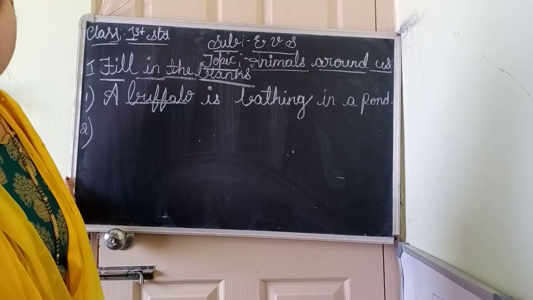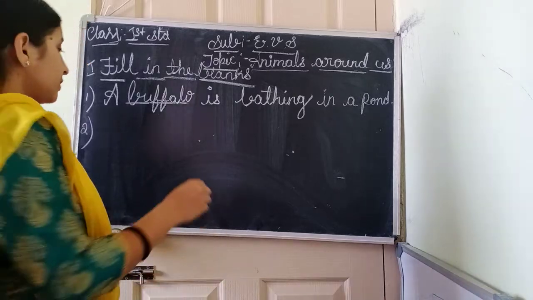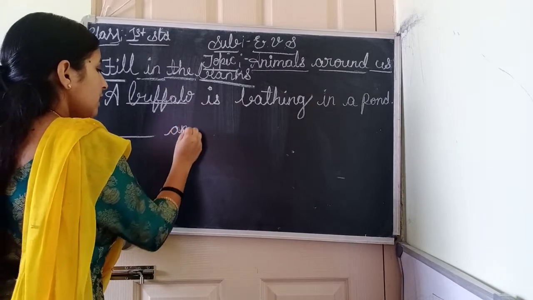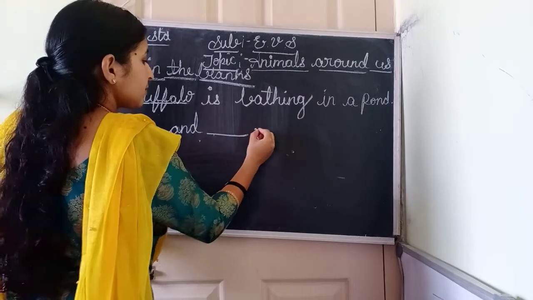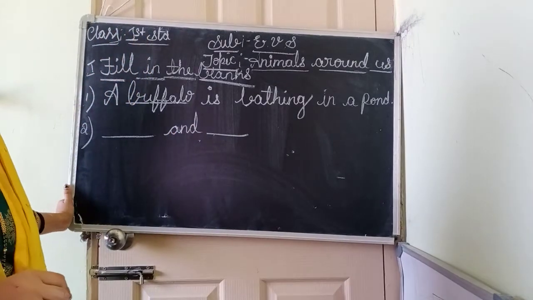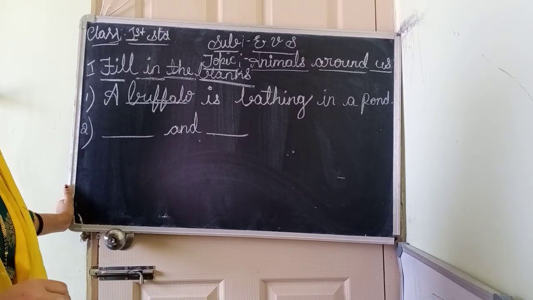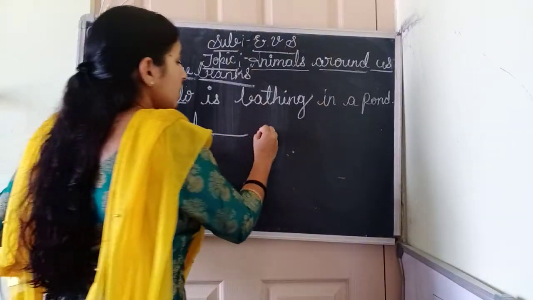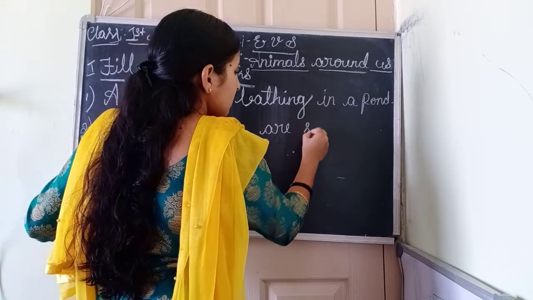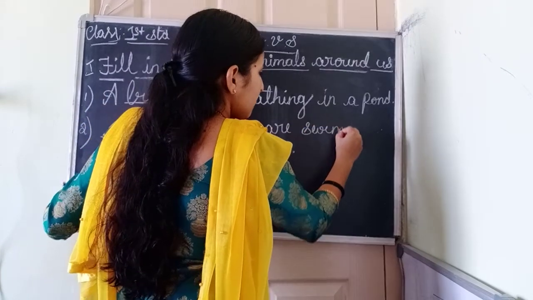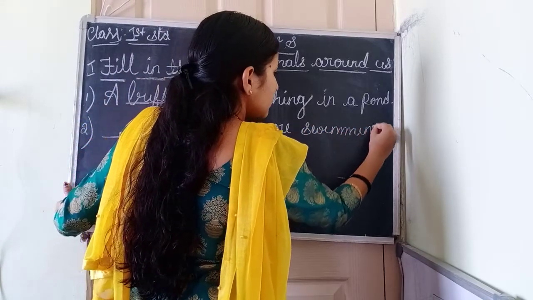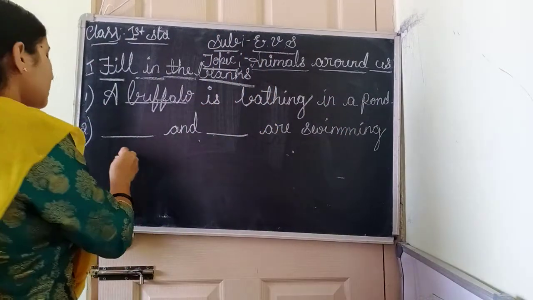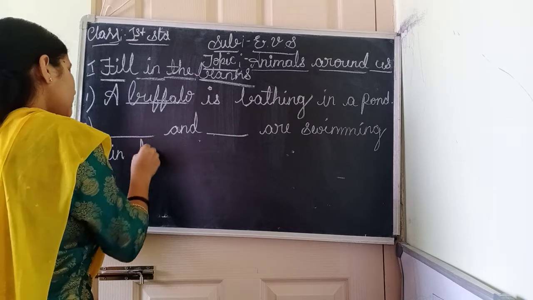Dash and dash are swimming in the pond. Dash and dash are swimming. Swimming in the pond. Look at the picture and say the answer.